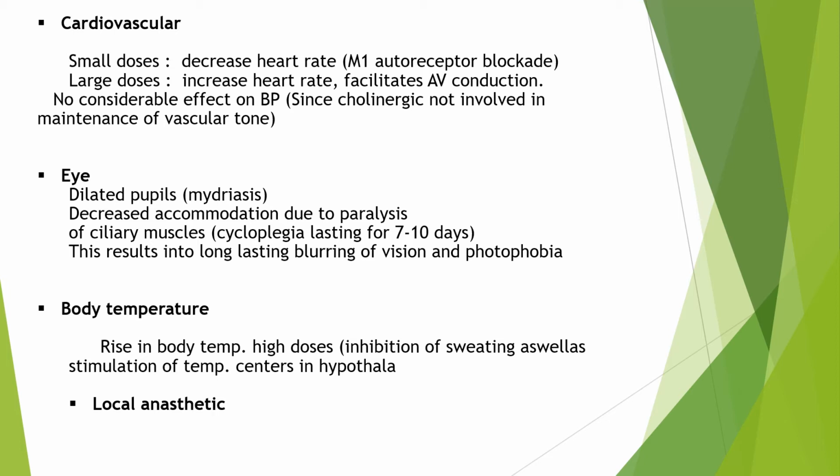On the eye, there will be dilated pupils, also called mydriasis. Decreased accommodation due to paralysis of ciliary muscles, that is cycloplegia, lasting for 7 to 10 days. This results in long-lasting blurring of vision and photophobia with these drugs. On body temperature, there will be a rise in body temperature. In high doses, there is inhibition of sweating as well as stimulation of temperature centers in the hypothalamus. They are also used as local anesthetics.